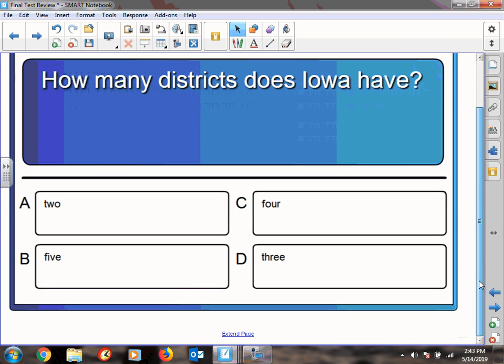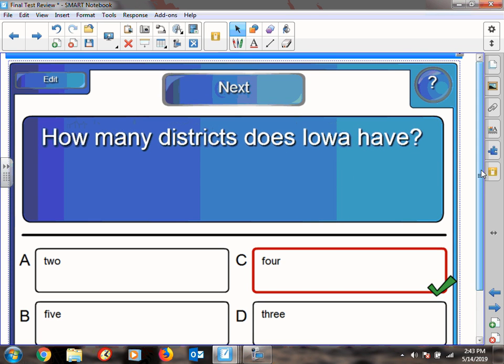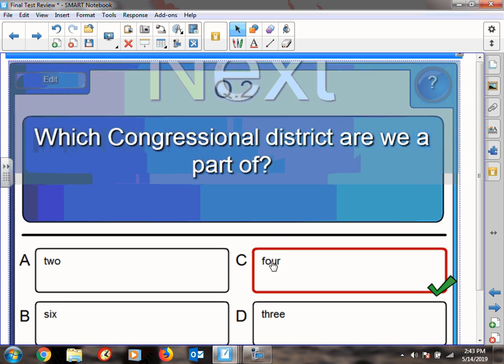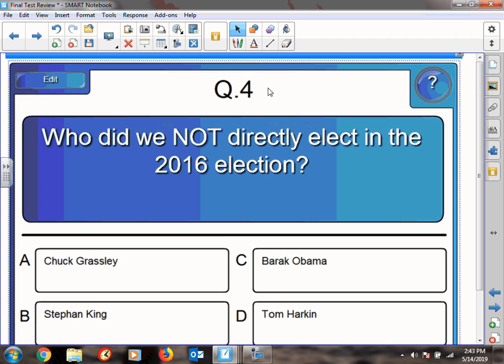All right, so how many districts does Iowa have? We have 4. We live in District 4, so we are part of District 4. Okay, who is presently our representative? That would be Stephen King.